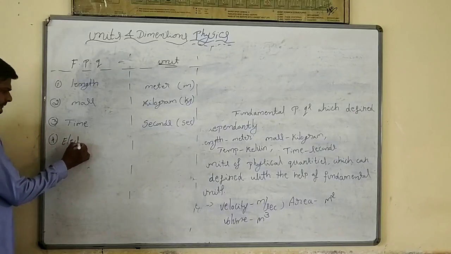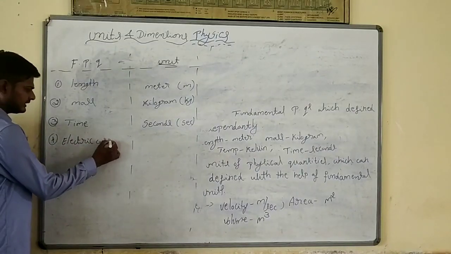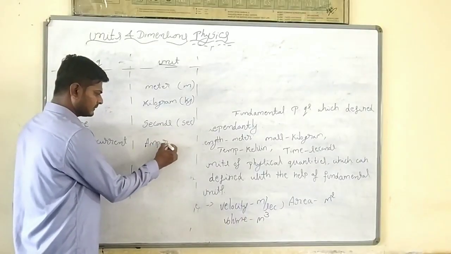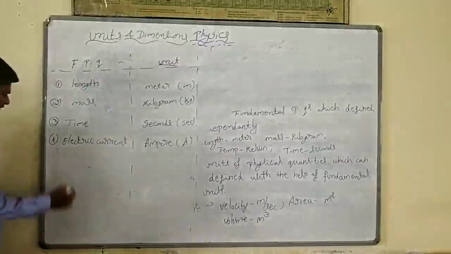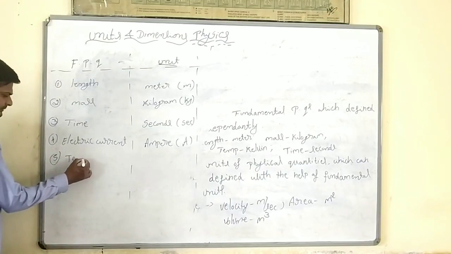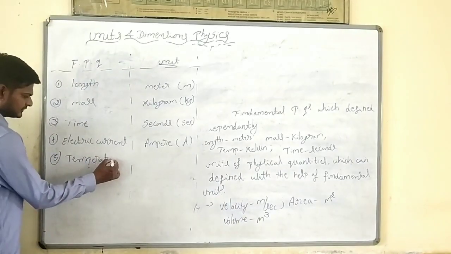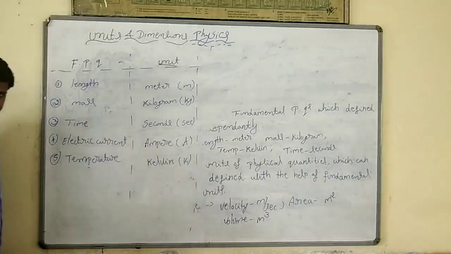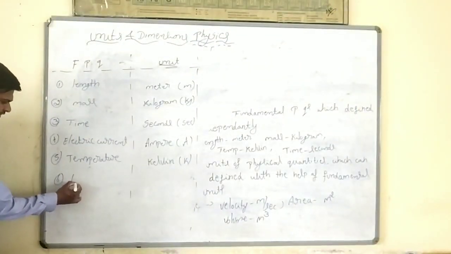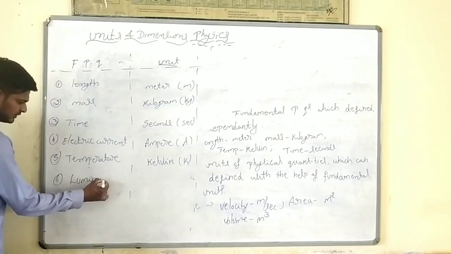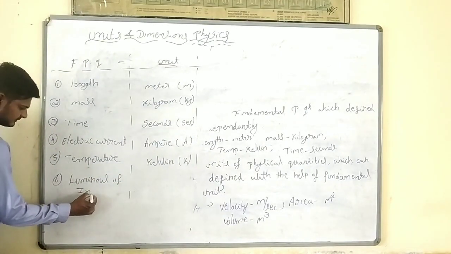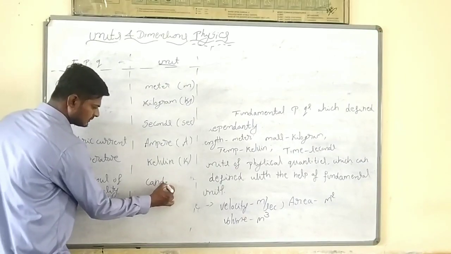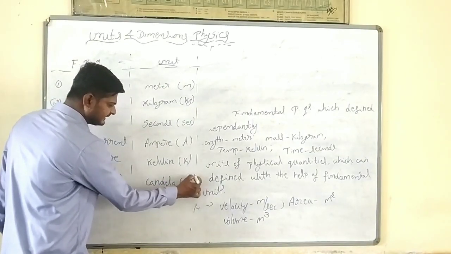Fourth one is electric current, unit is ampere, symbol capital A. Fifth one is temperature, unit is Kelvin, symbol capital K. Sixth one is luminous intensity, unit is candela, symbol cd.